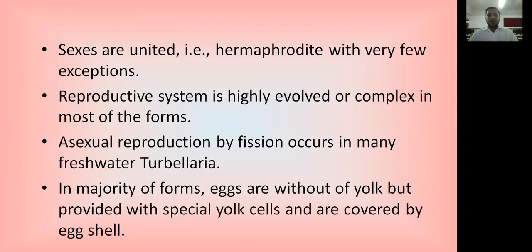And asexual reproduction by fission occurs in many freshwater turbellaria. Some of the organisms, like turbellarians, reproduce asexually. In the majority of the forms, the eggs are without yolk. The yolk is not present in the egg, but they are provided with special yolk cells and covered by an egg shell. They have a specific hard shell which protects and covers the egg, and they have specific yolk cells inside the egg.